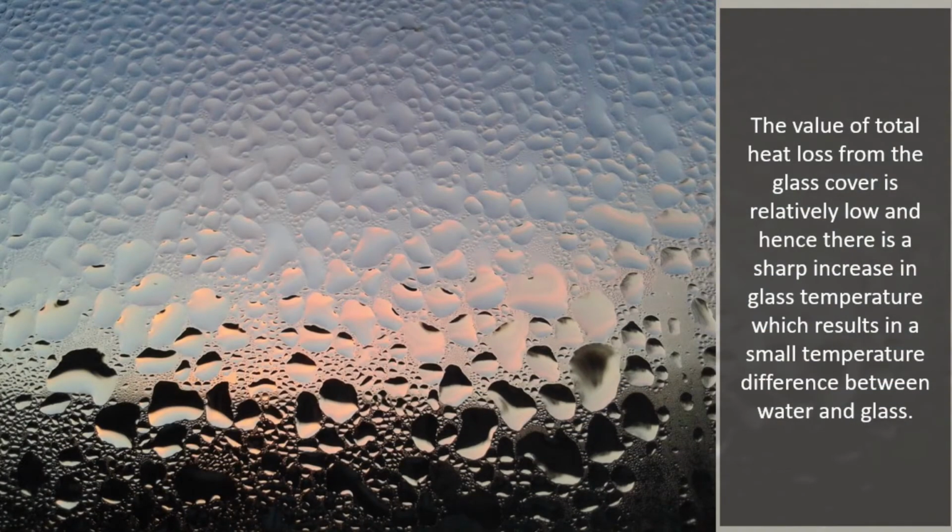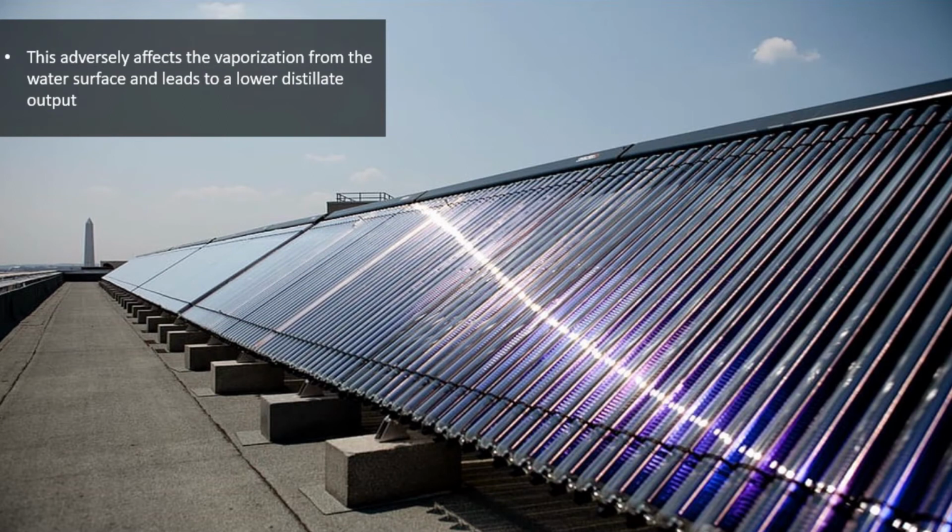The value of total heat loss from the glass cover is relatively low, and hence there is a sharp increase in glass temperature, which results in a small temperature difference between water and glass. This adversely affects the vaporization from the water surface and leads to a lower distillate output.